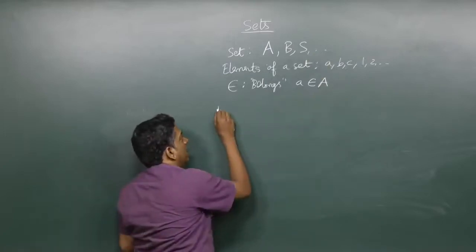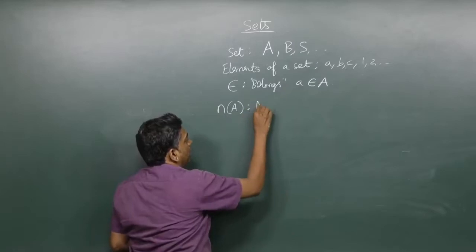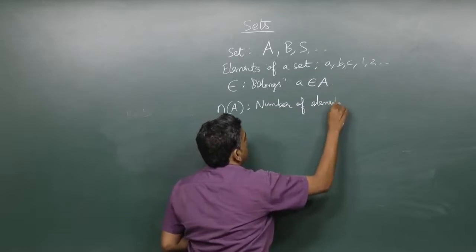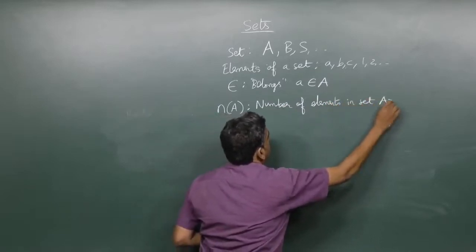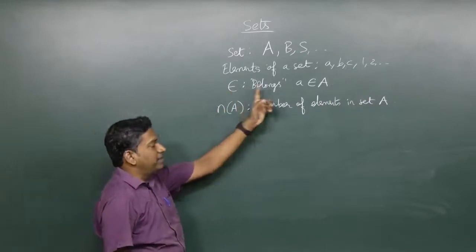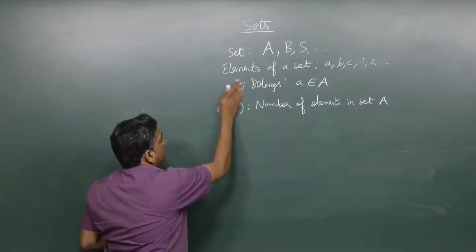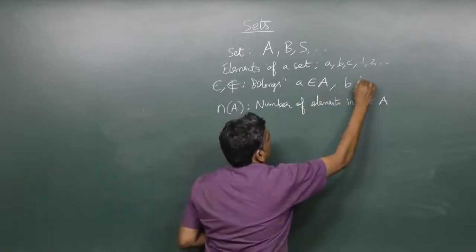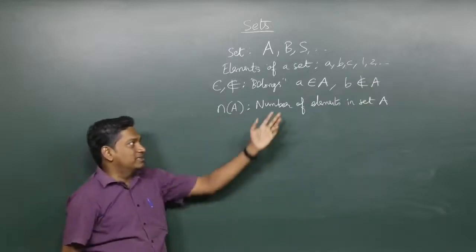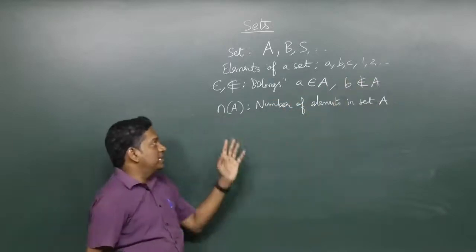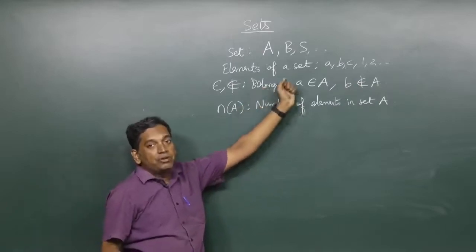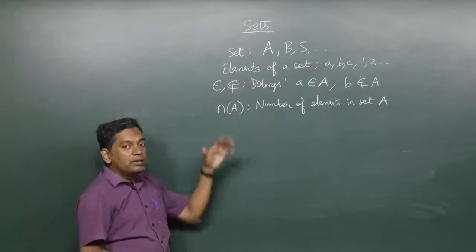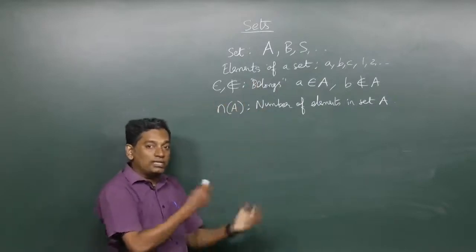And the next idea is what is known as n of A, which is number of elements in set A. Okay, now actually when we define belongs, one more symbol we have to define, which is does not belong. We can say b does not belong to A, some element does not belong to some set. The next is n of A, which is number of elements in a set A. These are some basic terminologies, but beyond this we are also going to define a few other ideas.